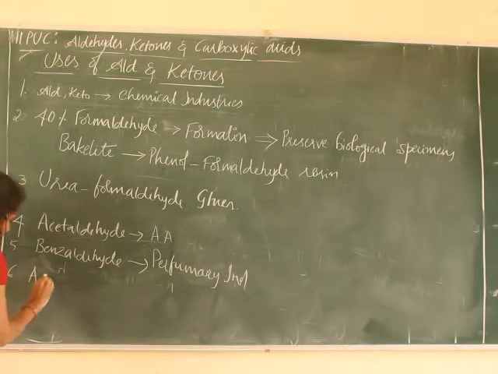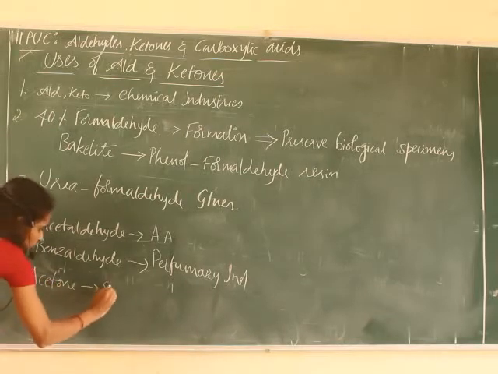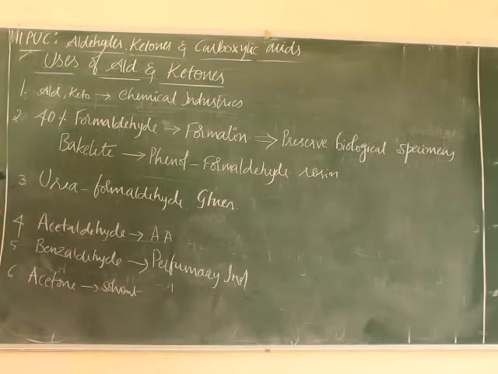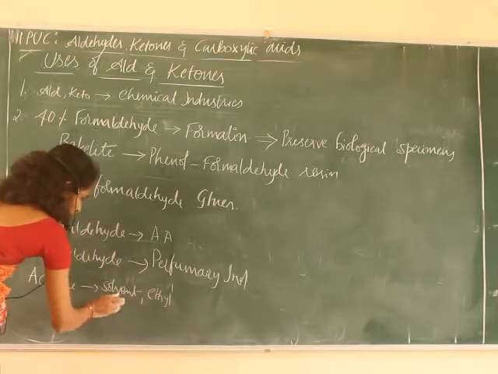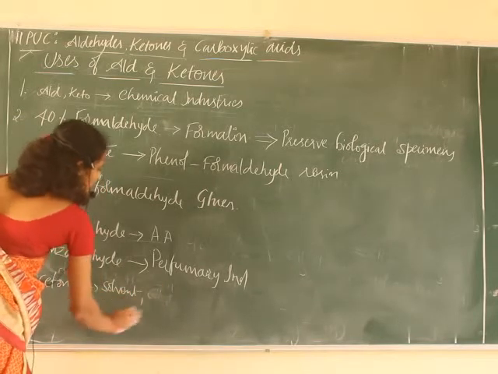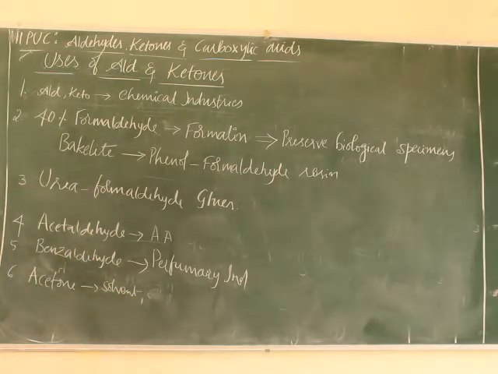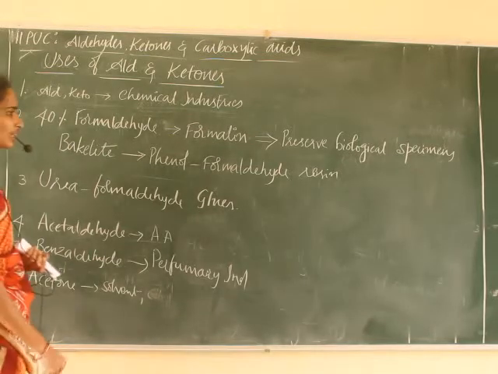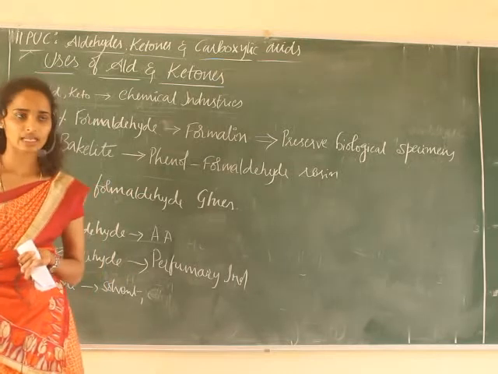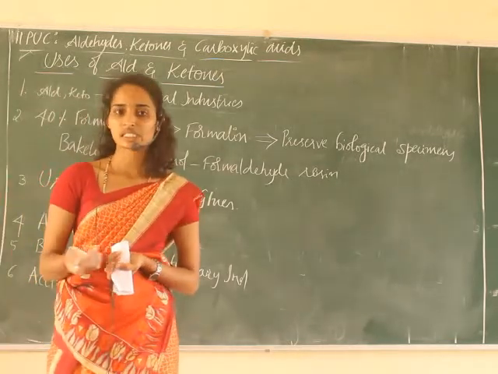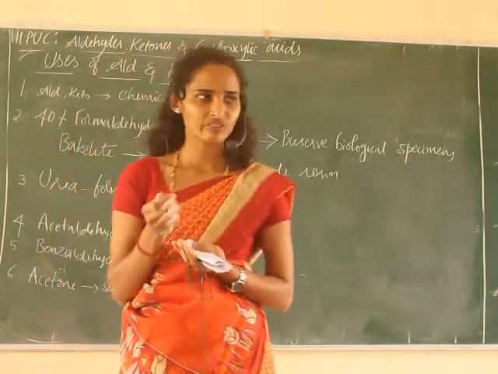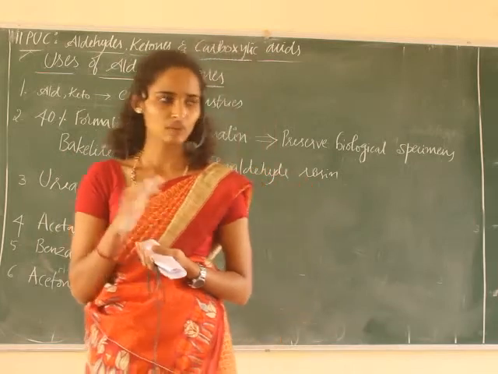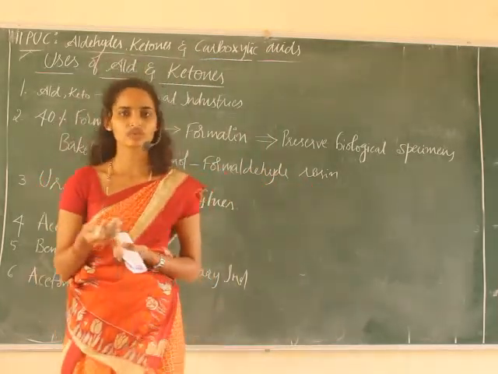Next, acetone is a good solvent, hence it is used in industries and in the preparation of ethyl methyl ketone. Acetone as well as ethyl methyl ketones are used as a solvent in industry. Next, we already discussed that vanillin, butyraldehyde, camphor, etc. are known for their odor or smell, right? Hence they are used to give flavors or in the perfumery industry. This is about aldehydes and ketones and uses of aldehydes and ketones.